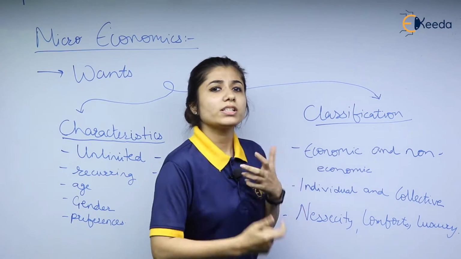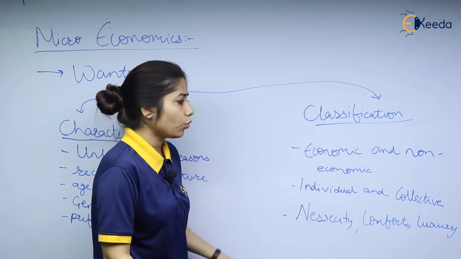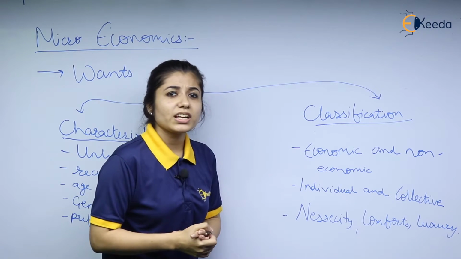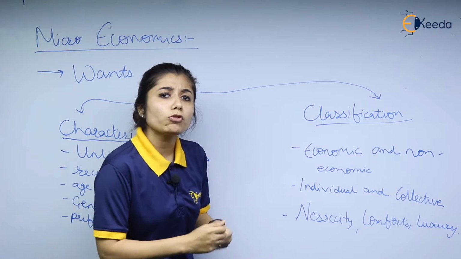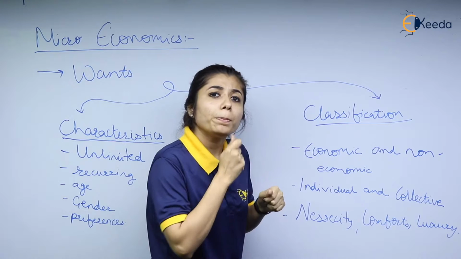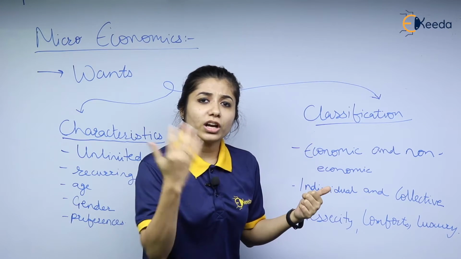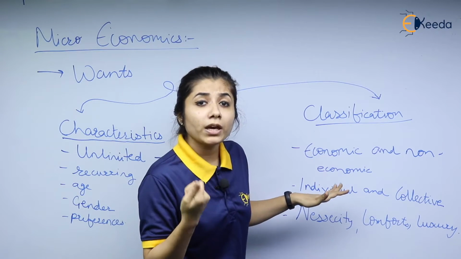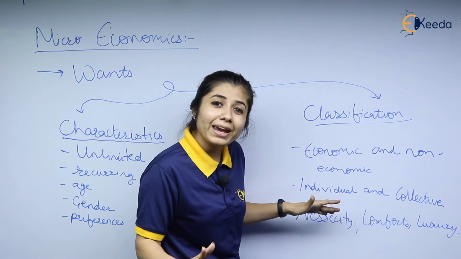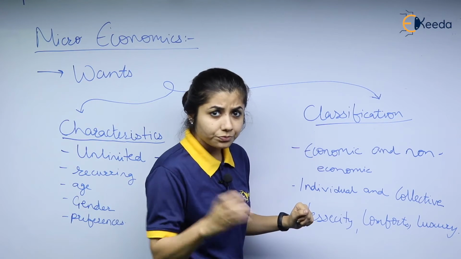Not only this, wants can be further classified in the following manner. The classification of wants: economic and non-economic wants. The wants that have to be satisfied with the use of money are called economic wants. If I want to eat an ice cream, I have to pay for the ice cream. That is an economic want. But if I want water, I want sunlight, I don't have to pay for them. They are non-economic wants, for which I don't have to pay anything. The wants get satisfied without paying anything.